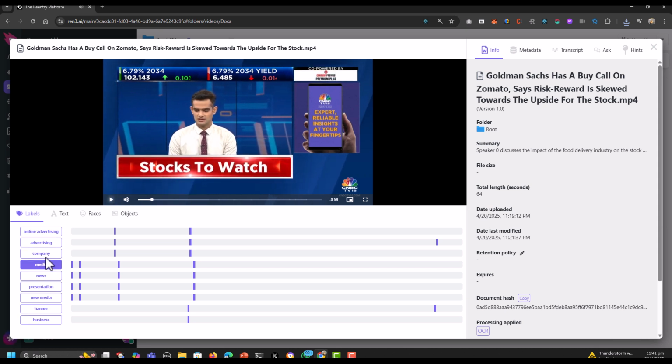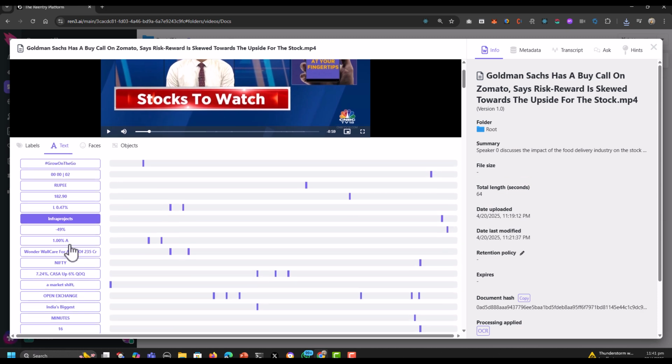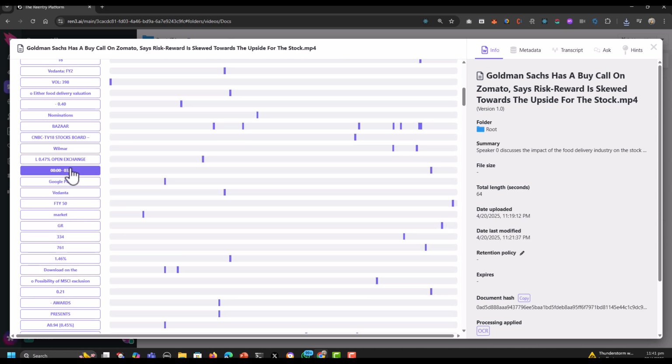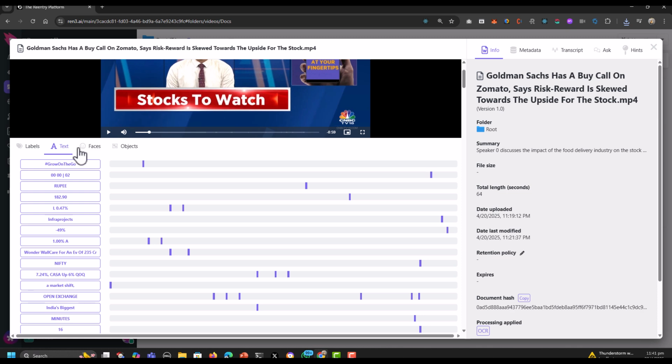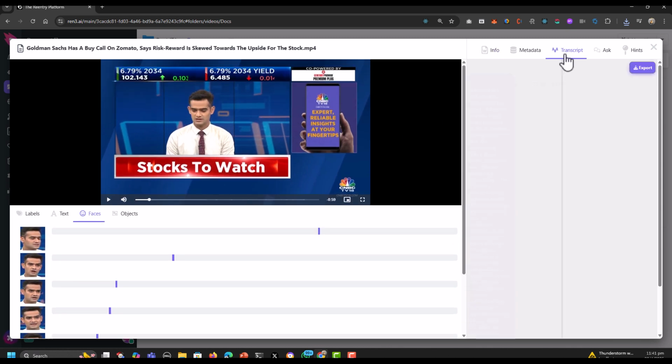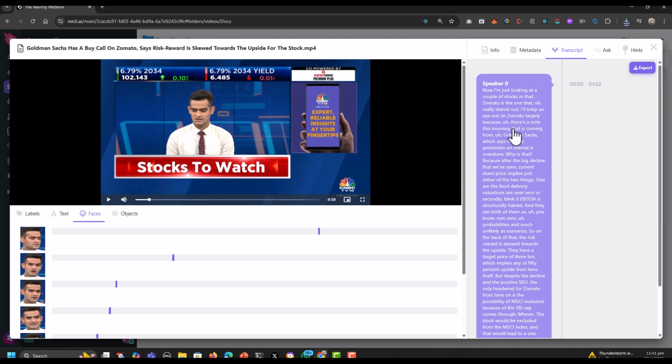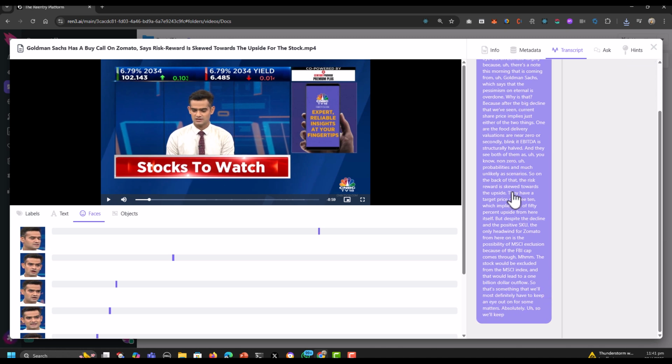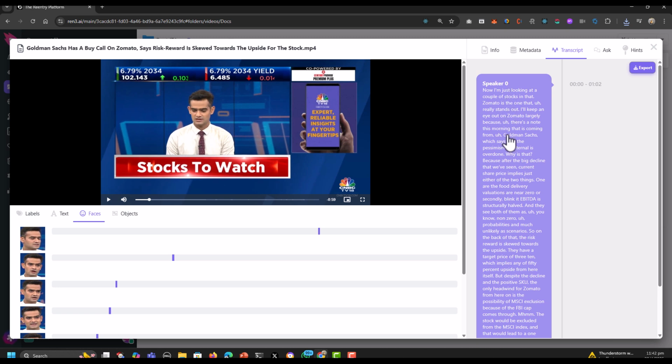For video files, ReN3 will extract a variety of information including objects, text, and even faces. All audio in the video file is also transcribed and passed over to the large language model to make sense of its contents.